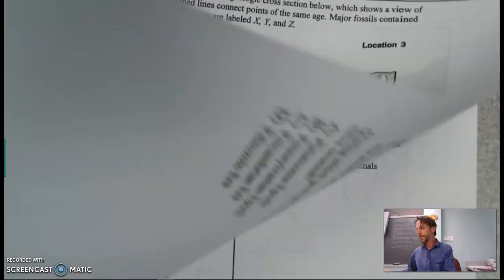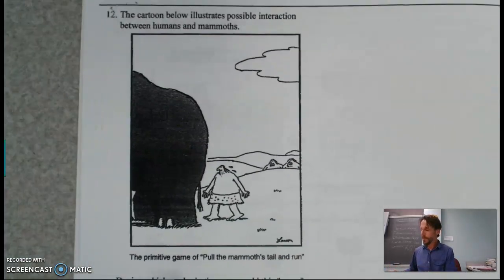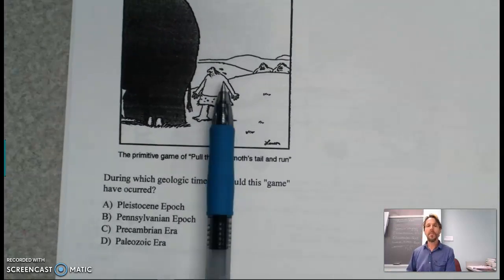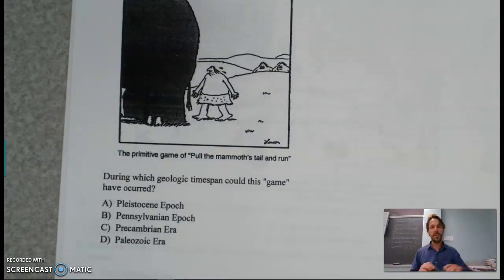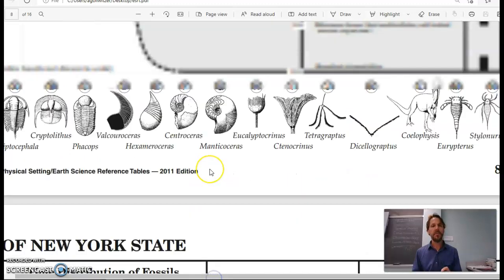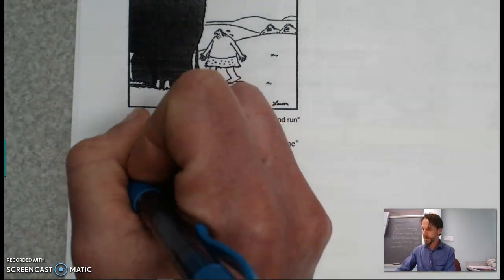These existed much later. And then the back one here says the cartoon below illustrates possible interaction between mammoths and humans. During which geologic time span could this game have occurred? It's pulling the mammoth's tail and running. And here, again, it almost goes back to the first question. Humans were around very, very recently, so you're looking for the one that is the most recent, and so was the woolly mammoth, by the way. And you may remember just from the one we did as number one, the Pleistocene is a time when humans were around, so the Pleistocene epoch.